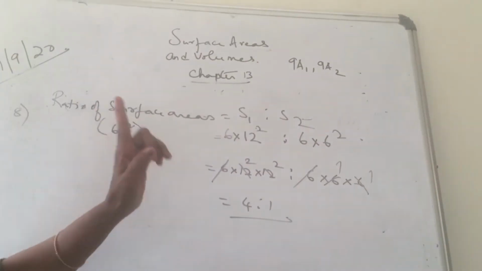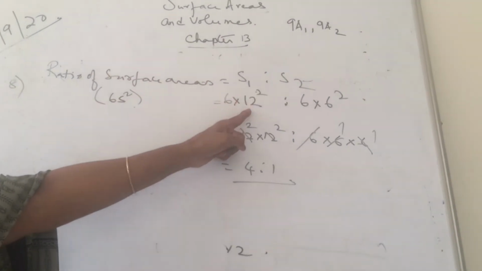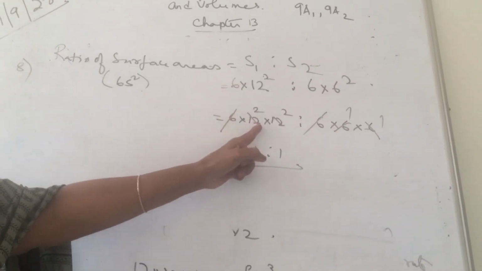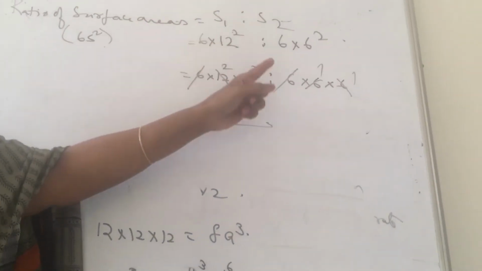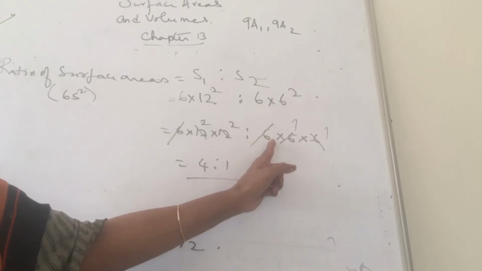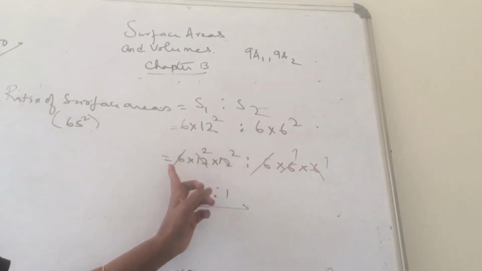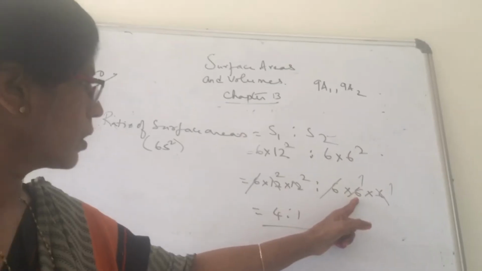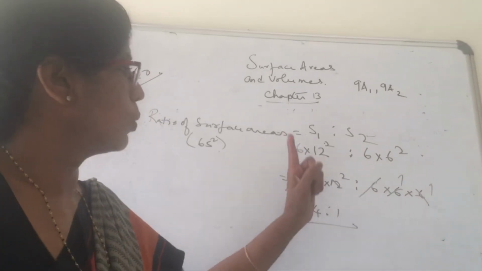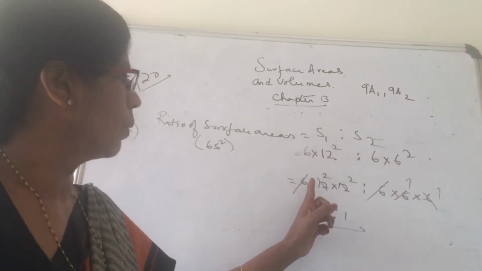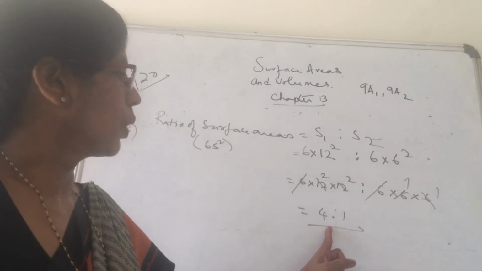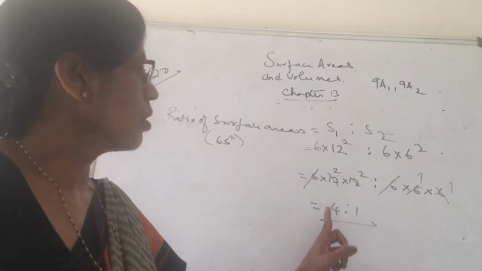The ratio of surface areas S1 is to S2. The side of the first one is 12, so 6 into 12 into 12. The side of the second cube is 6, so 6 into 6 into 6. Both sides you cancel 6. Next step, 6 ones are 6, 6 twos are 12, 2 twos are 4. The required ratio is 4:1.